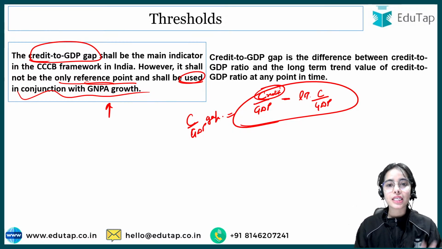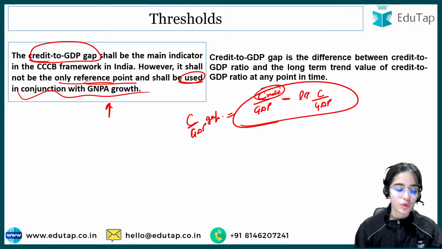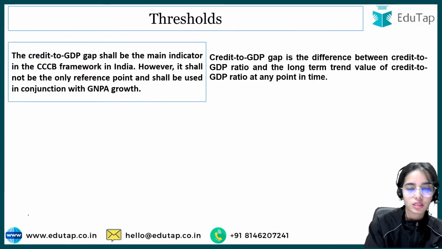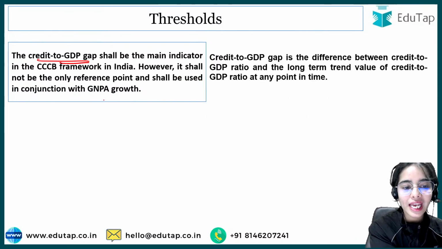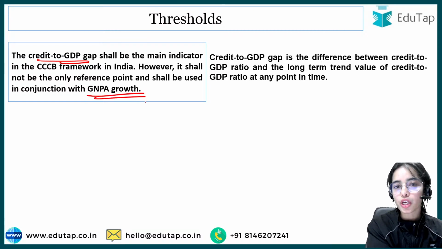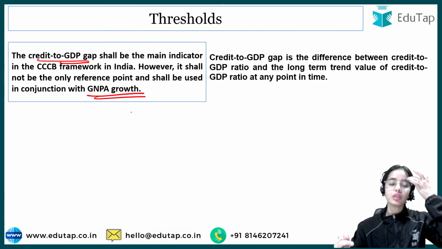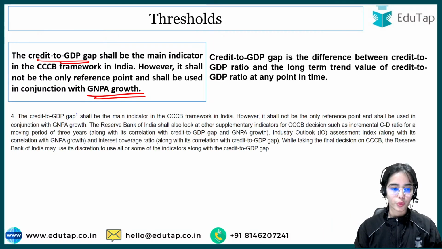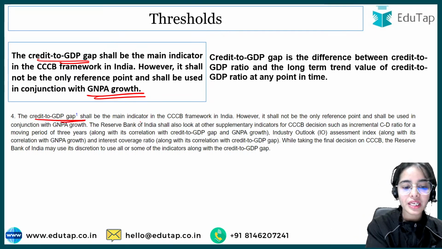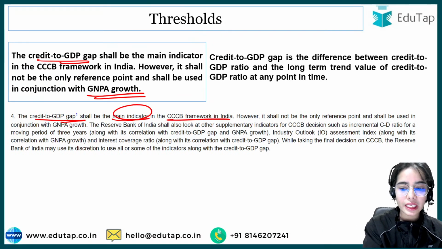The assets have less risk also. Okay, so that is the good credit. So credit to GDP gap with reference to the gross non-performing asset growth. Okay, so credit to GDP gap is the main indicator in the framework in India. It shall be with reference to the GNPA growth.